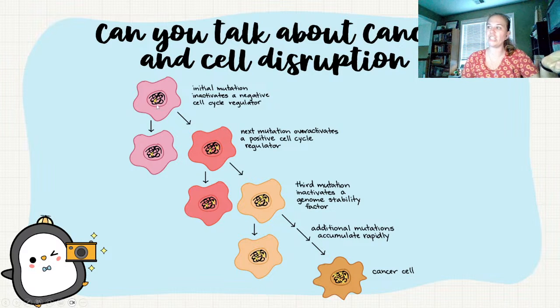oftentimes cancer comes from mutation. There's some type of mutation that takes place, and because of that mutation, the cell replicates and keeps that mutation in there. And so sometimes we see it as a proto-oncogene. So basically all of our cells are either proto-oncogenes that become oncogenes, or they're going to be a tumor suppressor gene.